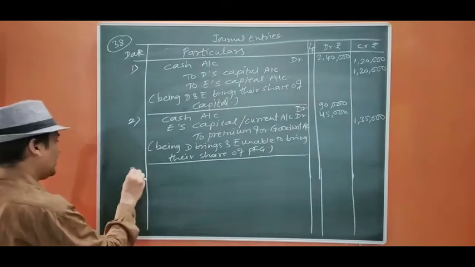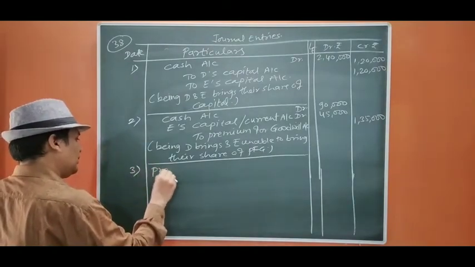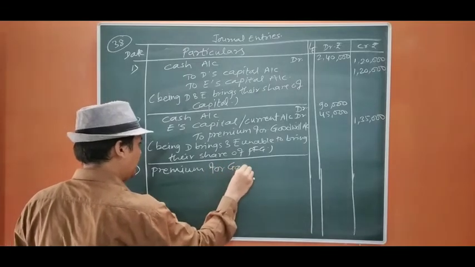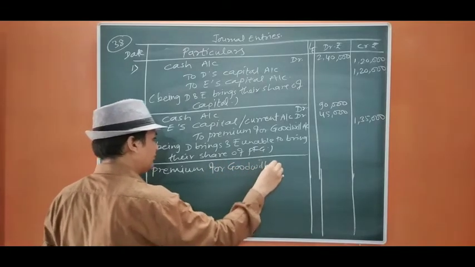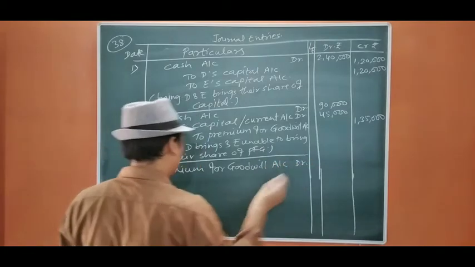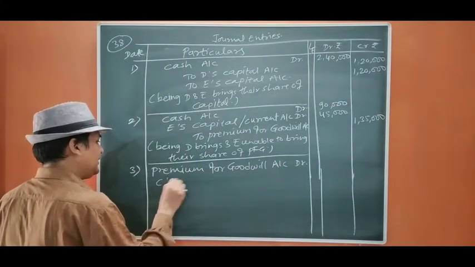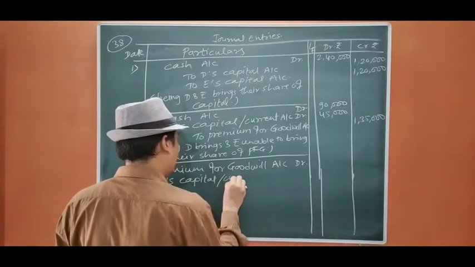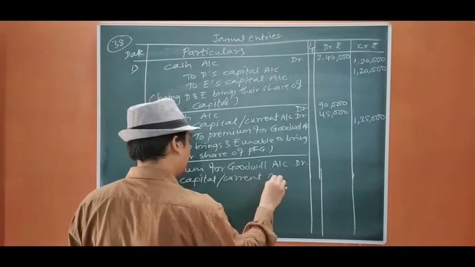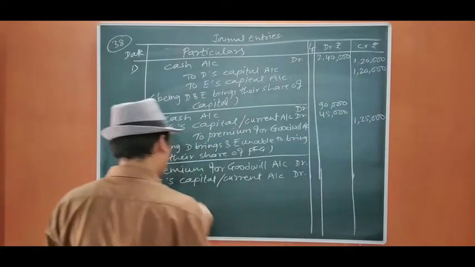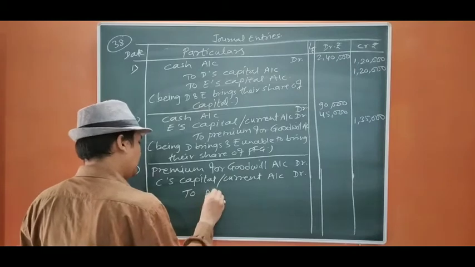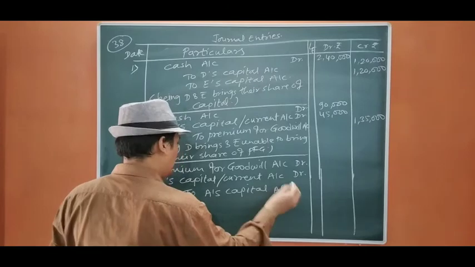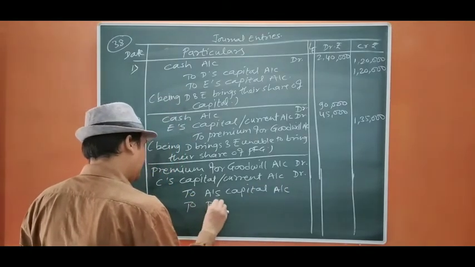So the third entry will be premium for goodwill account debit, C's capital or current account debit, to A's capital account, to B's capital account.